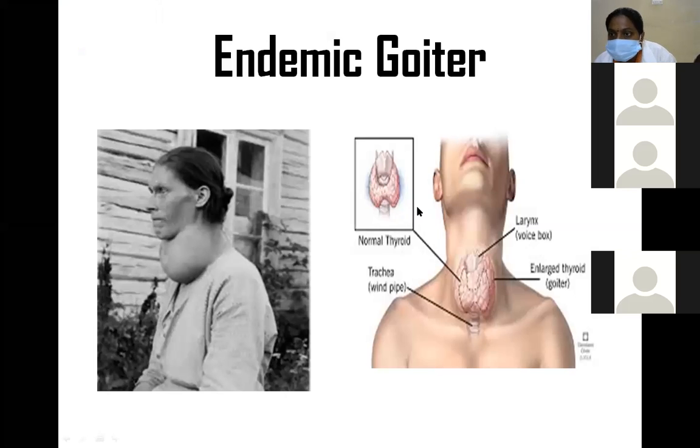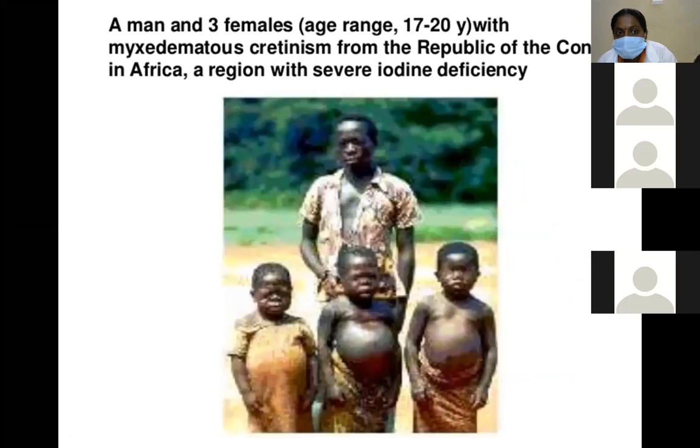When there is a deficiency of iodine, this is a normal thyroid gland, with trachea, windpipe and larynx. Enlargement of the thyroid gland mainly leads to endemic goiter. Next, in children, cretinism, mainly mental retardation, is mainly due to iodine deficiency.